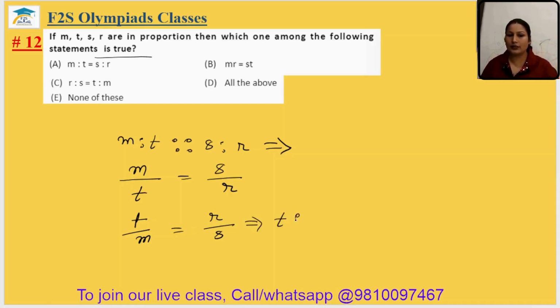So we can write it T is to M, double is to R is to S. Ya hum isko aise bhi likh sakte hain T S equal to M R.